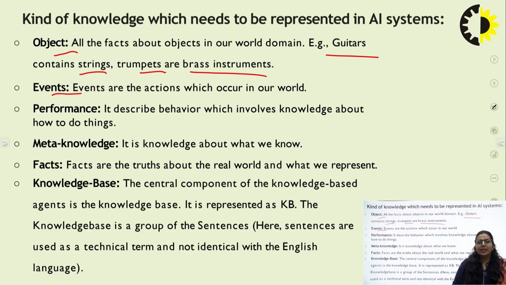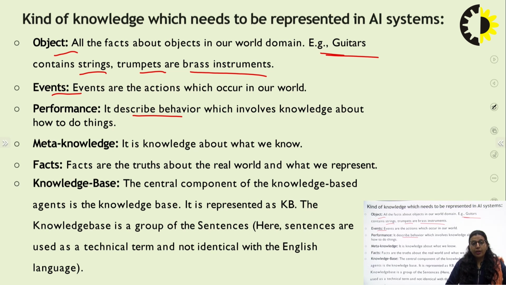So events are basically the actions which occur in our world. Now performance means how an artificially intelligent object is performing. This describes how it uses the knowledge from the knowledge base. So performance describes the behavior which involves knowledge about how to do things. Like if we are talking about a guitar, how can we define its performance, like what is the behavior, why we are using the guitar.